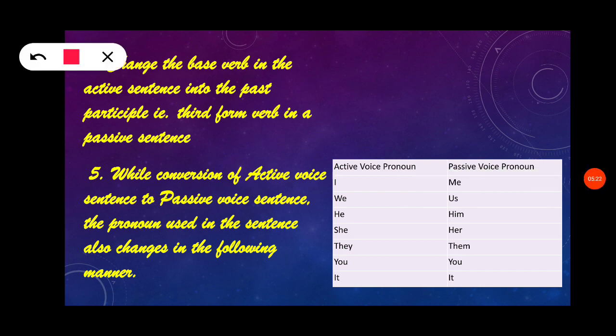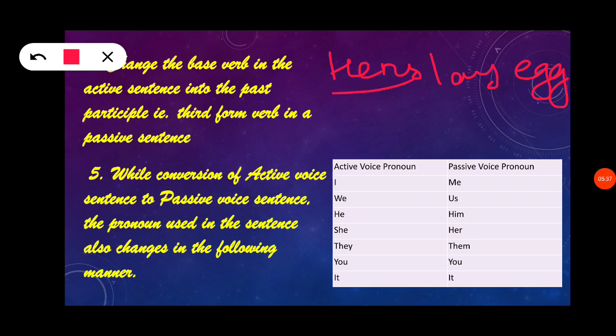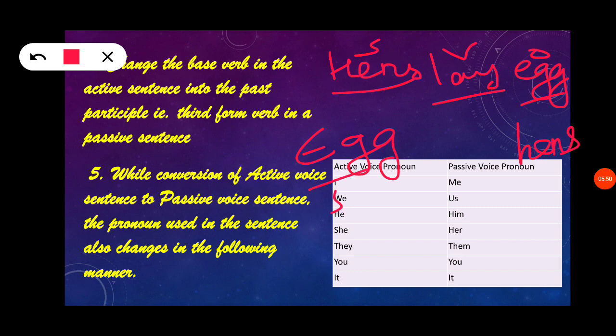So, for example, hens lay egg. This is the example we saw on the previous page. What we did was transform it. This is the subject, lay is the verb, and egg is the object. So we have written egg here and hens here, right? We have changed this object to the subject place, and this subject to the object place.